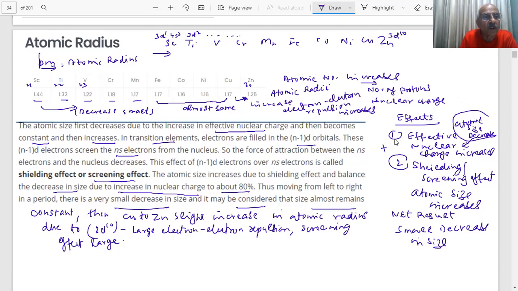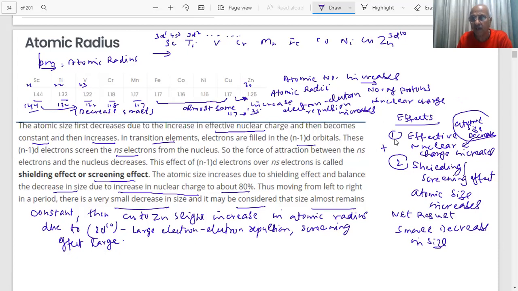And see, this is 144, 132, 122. So they're almost the same. And 125. Overall decrease is also small. This is 117. There is a slight increase here. Can I proceed further, students?